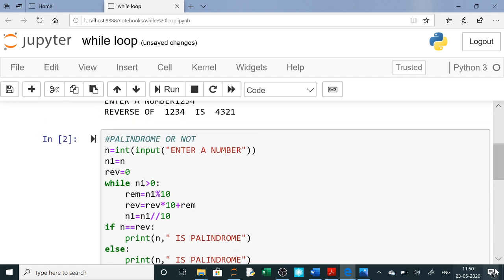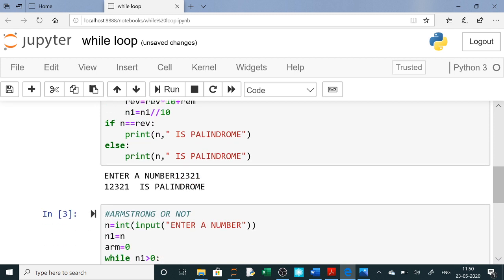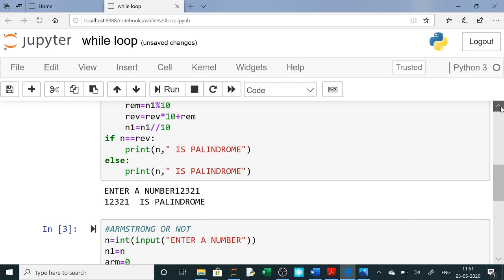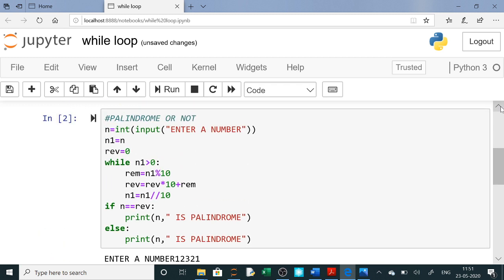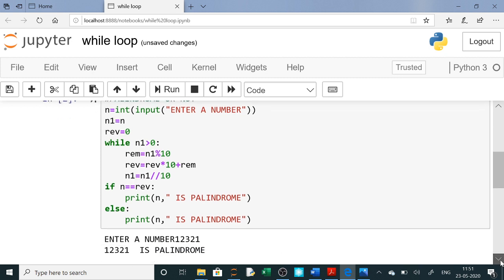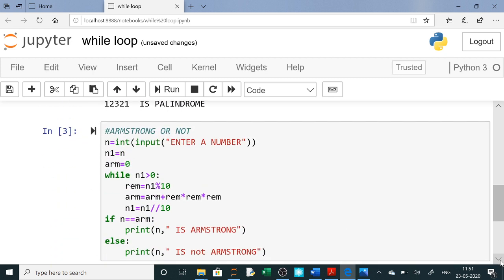Next is palindrome or not. After reversing, you are checking, like here 1 2 3 2 1. When you reverse it, it remains the same. So palindrome means after reversing, you are checking using if. If it remains the same, it is a palindrome number. Now the next one is Armstrong or not.